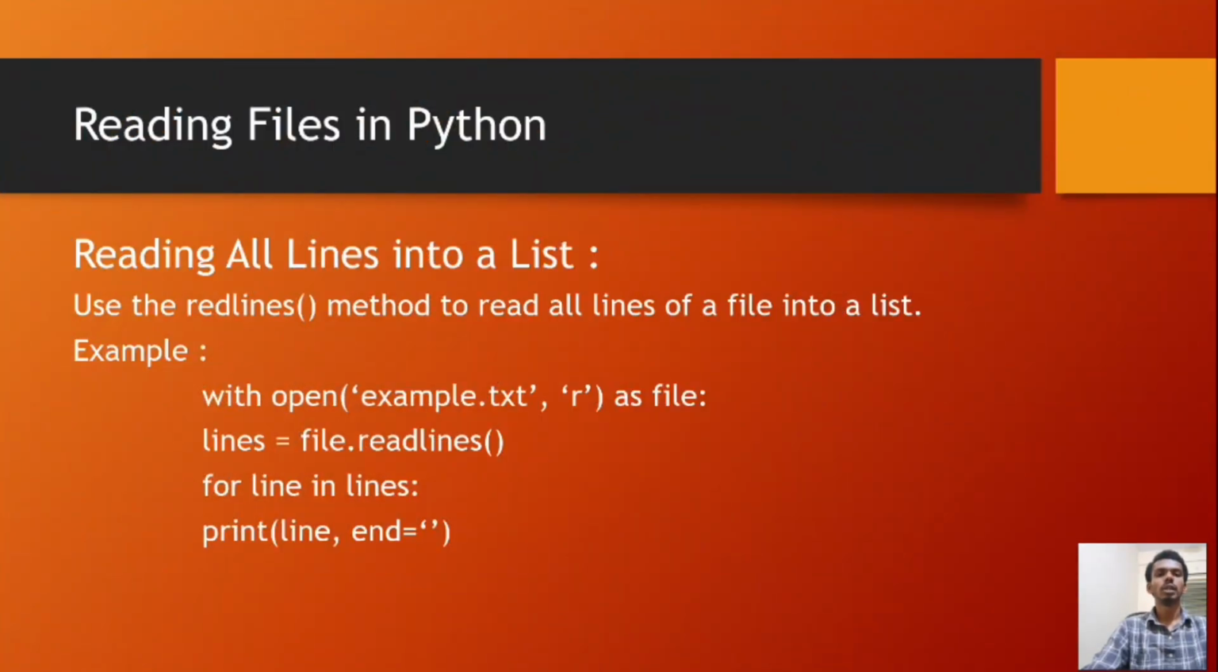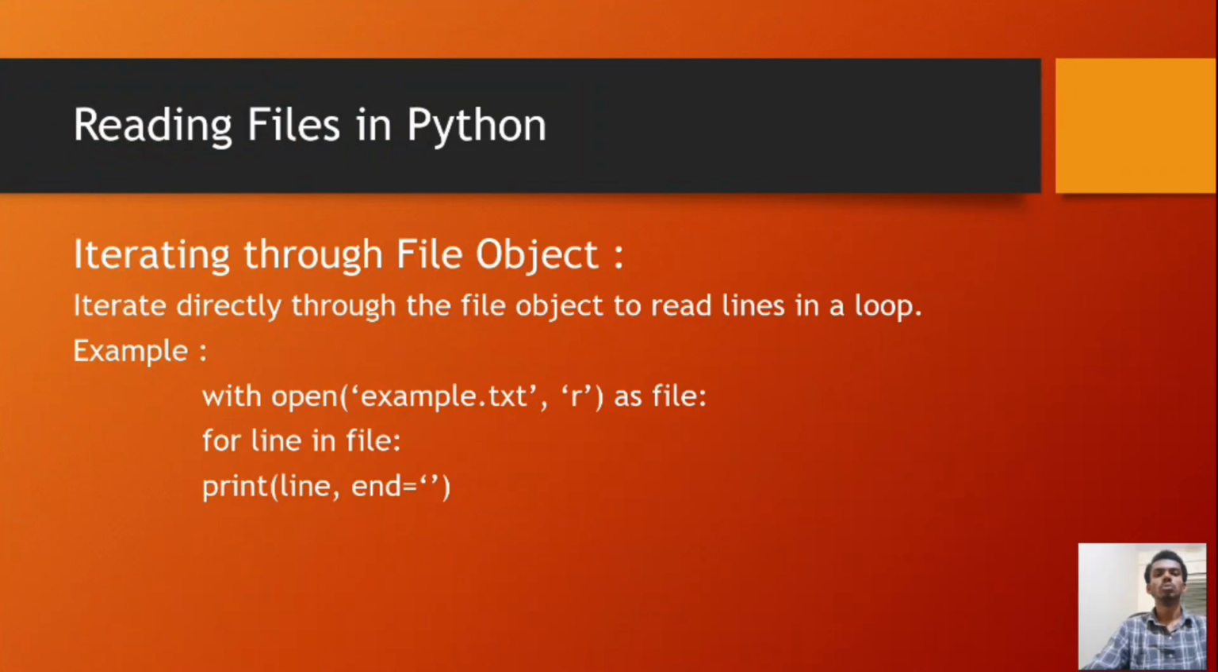Reading all lines into a list. Use the readlines method to read all lines of a file into a list. Example, with open('example.txt', 'r') as file, lines = file.readlines(), for line in lines: print(line, end='').